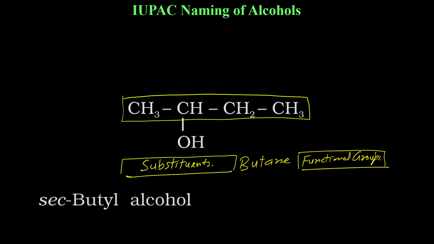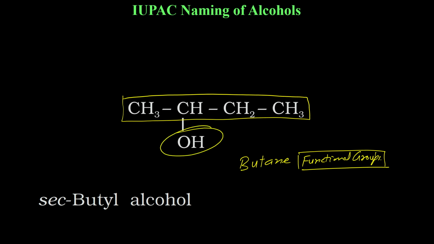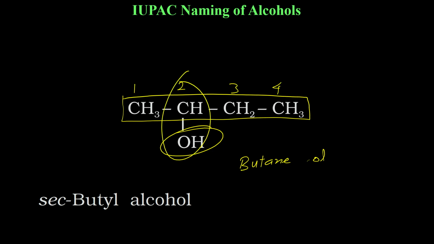So here we don't have any substituent group, methyl, ethyl, etc. There is only a functional group which will be written after the root, and it is OH, means it is -ol. And OH is attached on which carbon? Second carbon. So I will say butane 2-ol, but this E will vanish. It will be butan-2-ol.